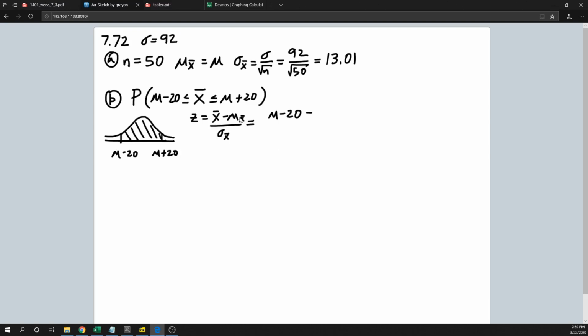And then mu sub x, again, we know from the sampling distribution of the sample mean, is equal to mu, right? Again, we don't know what mu is, but we can put that symbol right here. We do know that the standard deviation of the sample means is 13.01, right?